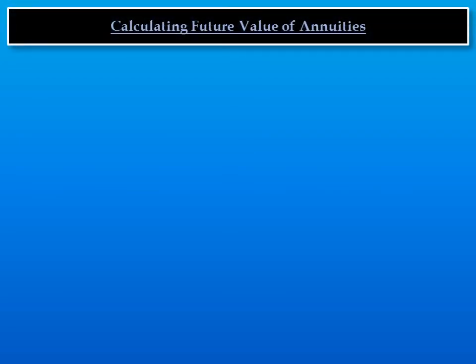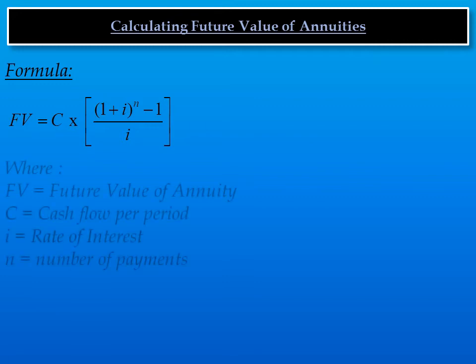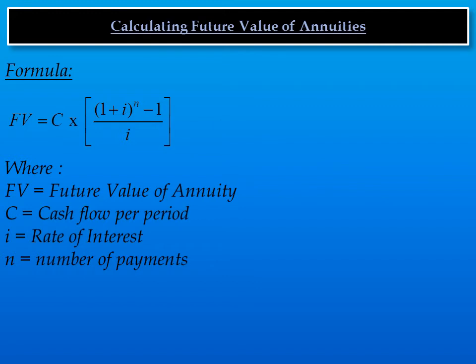Now let's see what is the formula for calculating future value of annuities. The formula is future value equal to C into (1 plus I) to the power n minus 1, whole divided by I. In this formula, FV is equal to future value of annuity, C is equal to cash flow per period, I is rate of interest and N is number of payments.